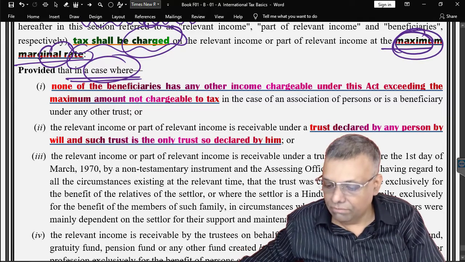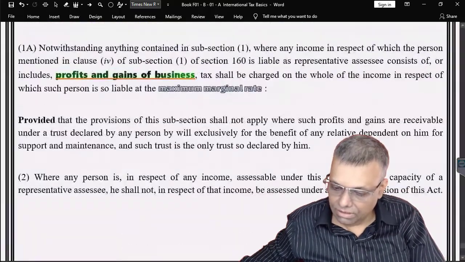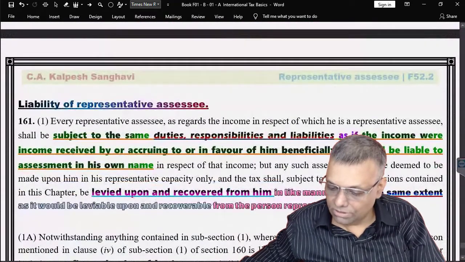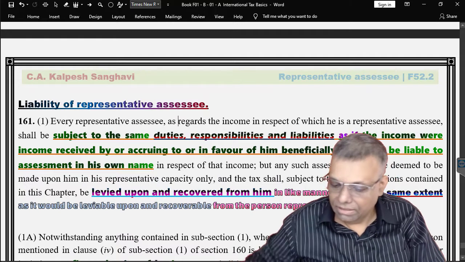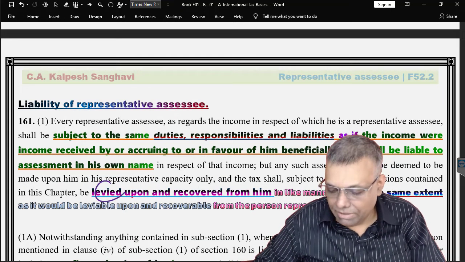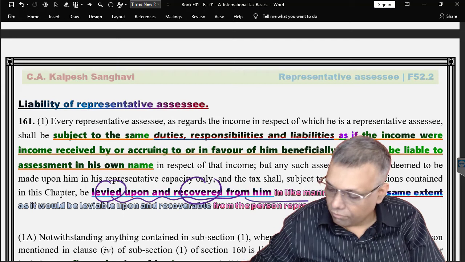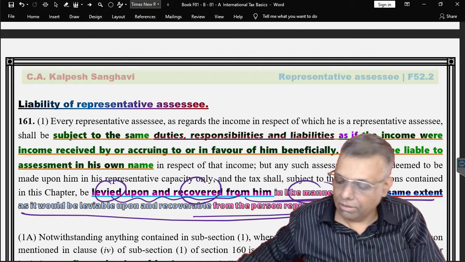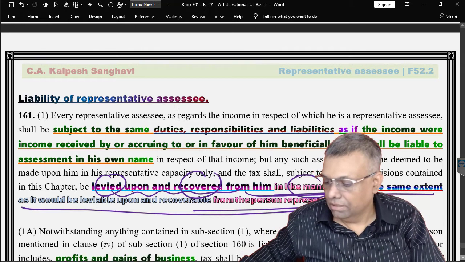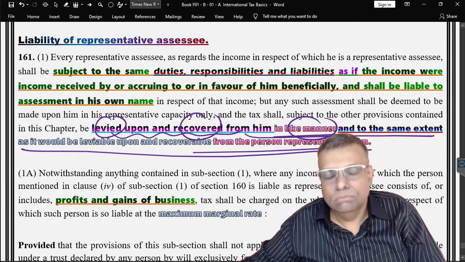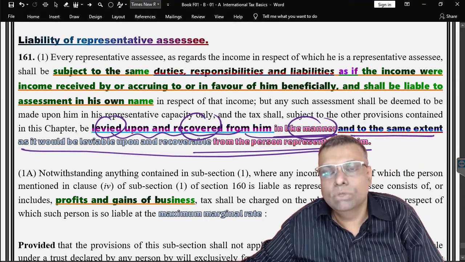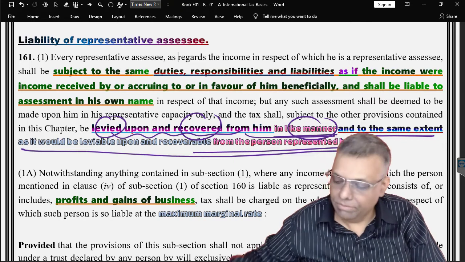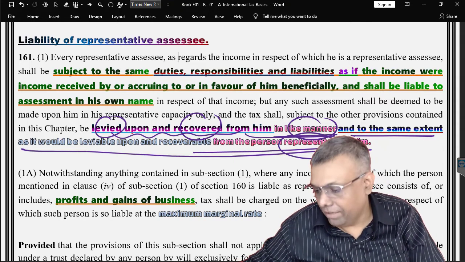However, if the share is determined, now technically the law does not say that if the share is determined, but in the other situation, that means naturally the share is determined, the tax shall be levied upon and recovered from him in the like manner and to the same extent as if it is leviable and recoverable from the person so represented. So in other words, the tax liability calculation of the trust will be done just like the person represented by him. That means this particular person means the beneficiary.